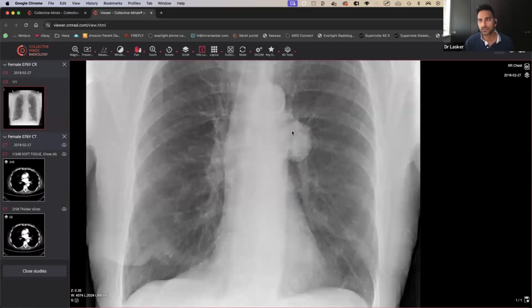So your options are, it's probably not going to be posterior, right at the back. It's not going to be in the middle mediastinum, because the hilum looks okay and it doesn't look continuous with the hilum completely. Therefore, maybe anterior mediastinum, and that's something we may need to think about. Right, so then what we'll do is go across to the CT scan.